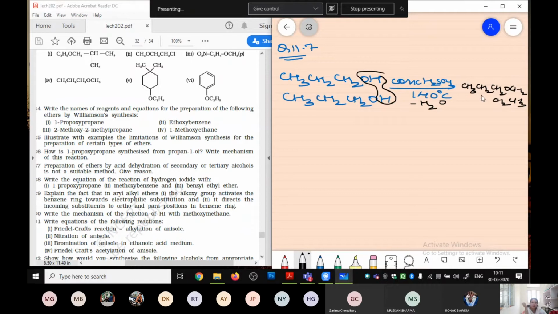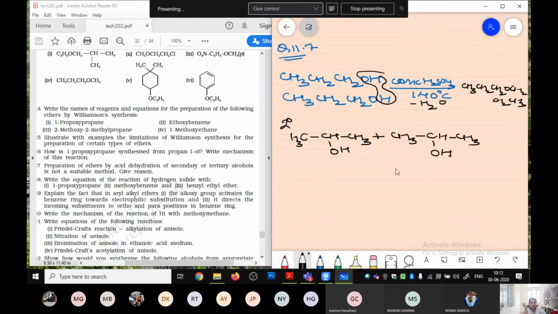Got it? Now suppose we take the secondary alcohol. हमने secondary alcohol ले लिया. That is CH3CHOHCH3 plus CH3CHOHCH3 in the presence of concentrated H2SO4, same conditions will remain. Now over here what is going to happen?